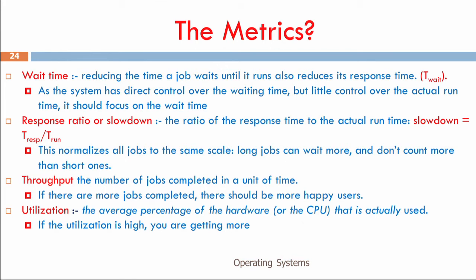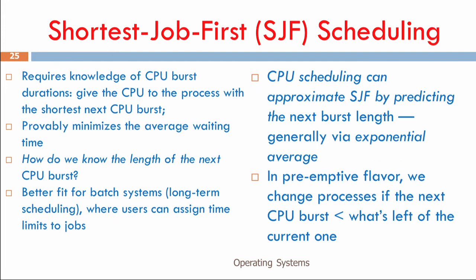If I have a long job, I can wait a bit more, and if I have a short job, my response ratio will be a little higher, so I need to finish faster. This response ratio can be used as an important parameter for making a scheduling decision. So these are all the metrics here.